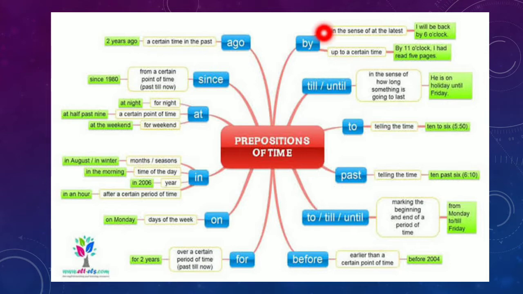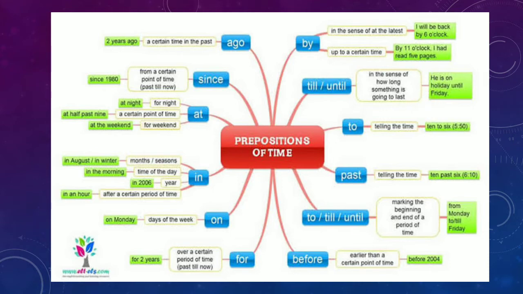By, in the sense of the latest. As we most of the time say, just submit your homework by 7 p.m., which means 7 p.m. is the last. You are not allowed to submit after it, so it is the latest point of time up to a certain time. Till, until, in the sense of how long something is going to last, like he is on holiday until Friday, till Friday, till Saturday. Like till Wednesday we are going to study the prepositions.